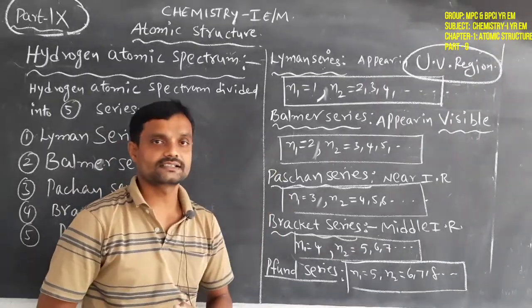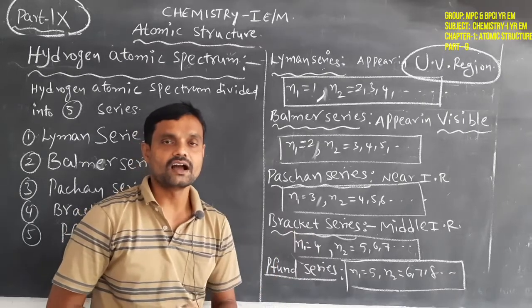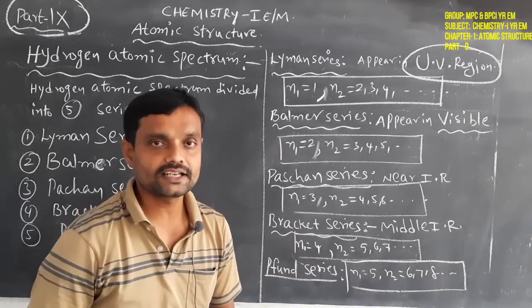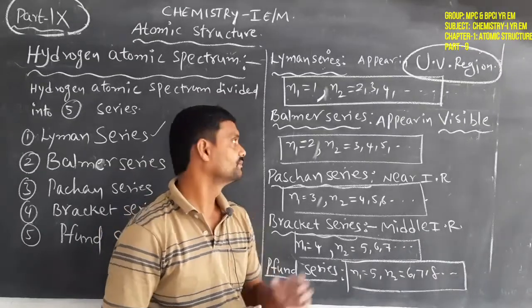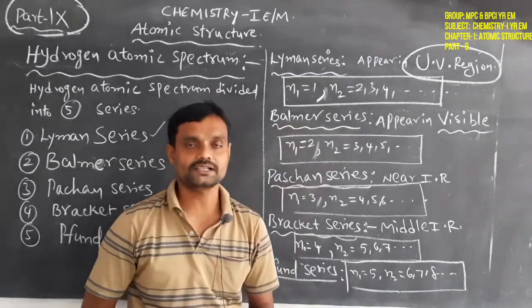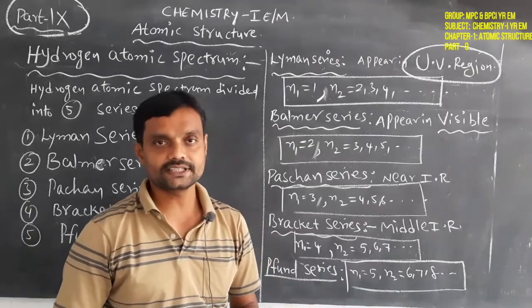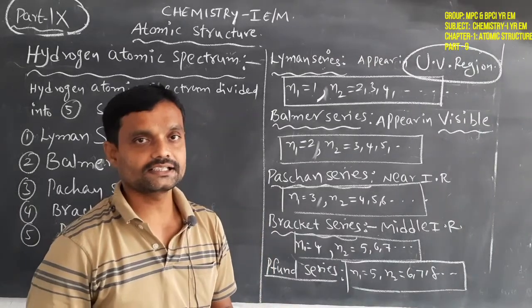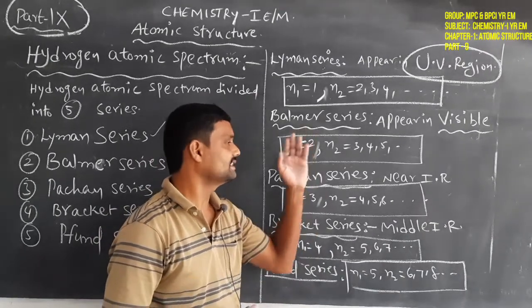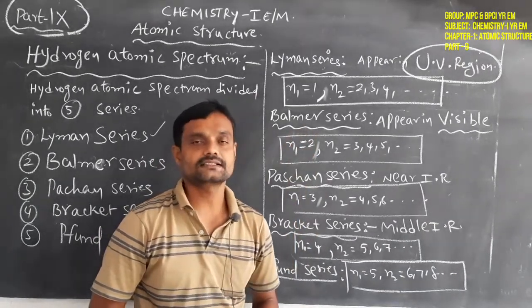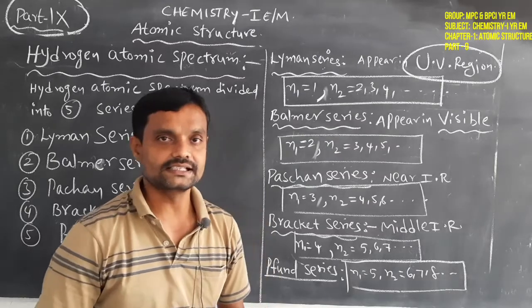Next, the Balmer series. Simple definition: all higher energy level electrons come back to the second energy level. That is called the Balmer series.